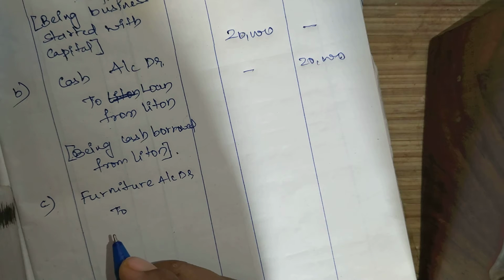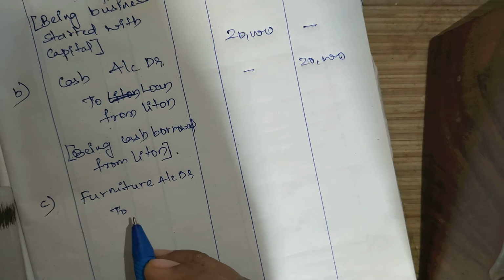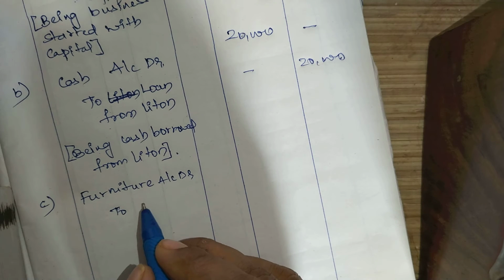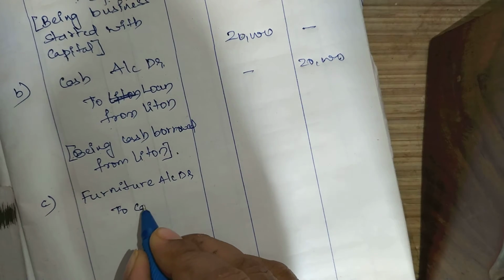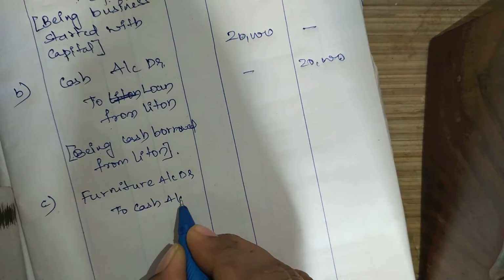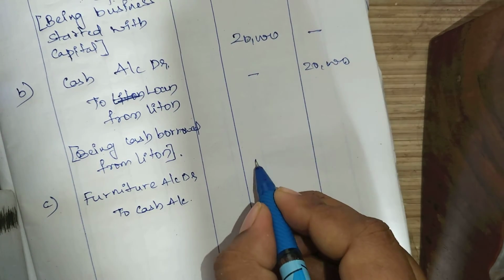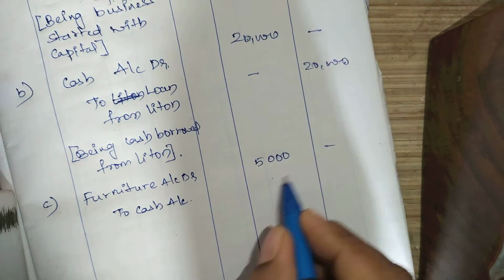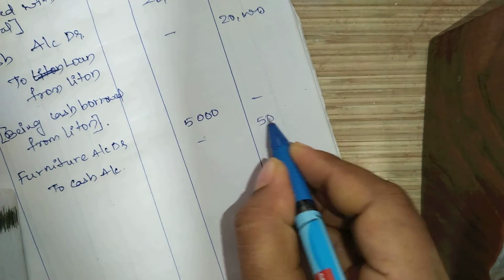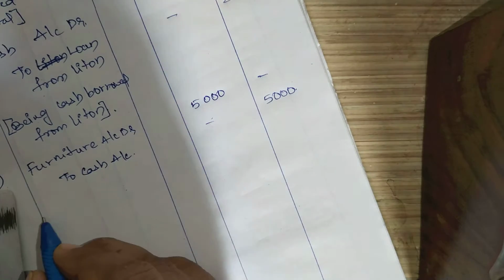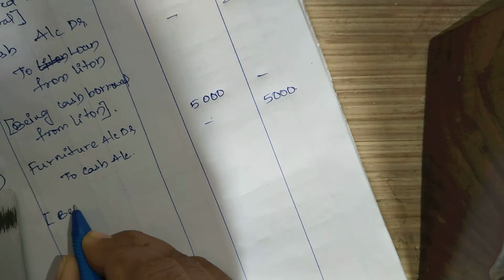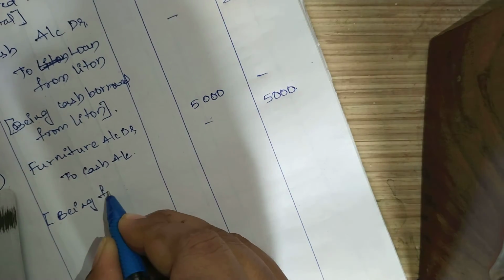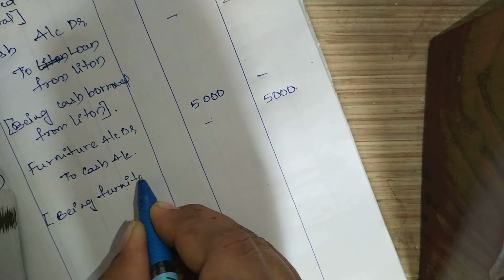By giving some cash. So cash is also an asset. By purchasing the furniture, cash is going out. So whatever goes out, we have to credit. So what is the amount? 5,000. Being furniture purchased.